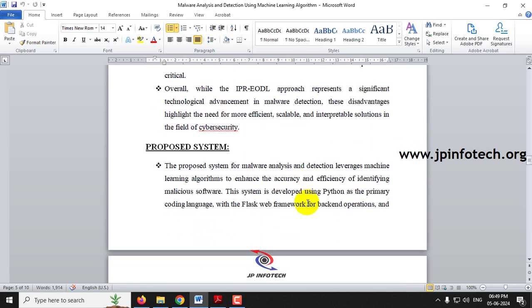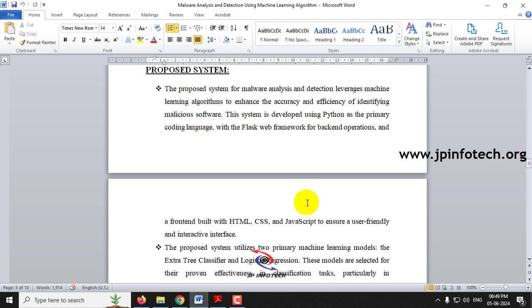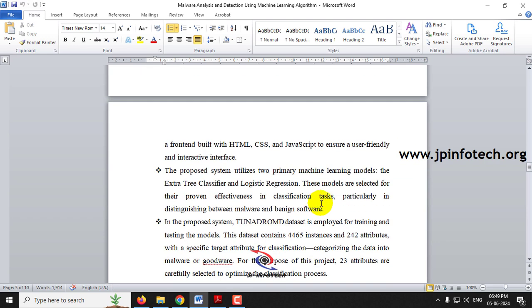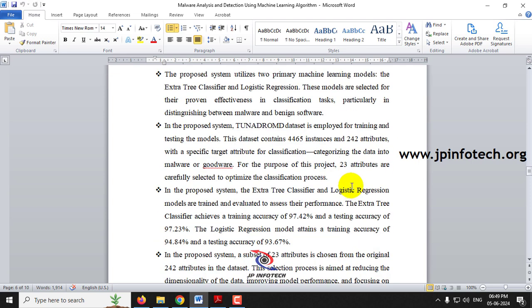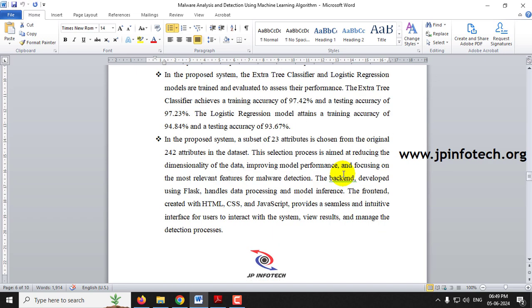These are the disadvantages available in the existing system. Coming to the proposed system, we are going to overcome these issues by implementing two different machine learning models, extra tree classifier and logistic regression. As mentioned, the dataset contains 4465 instances and 242 attributes.